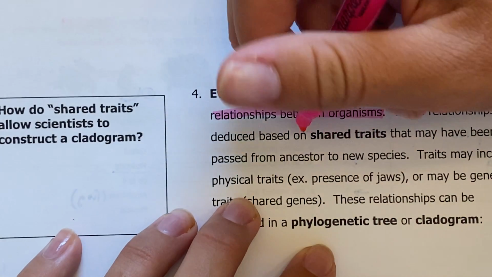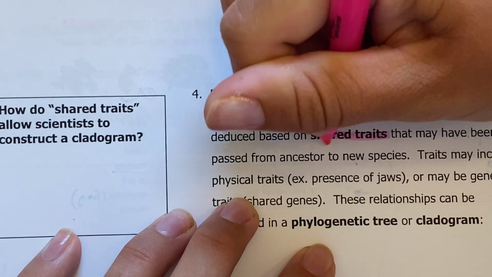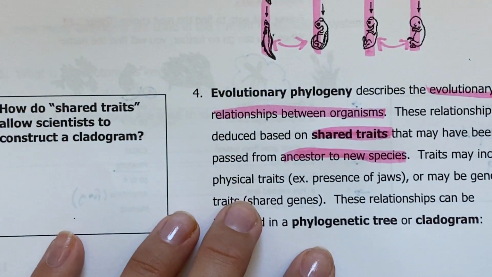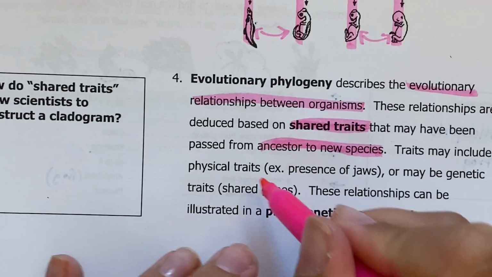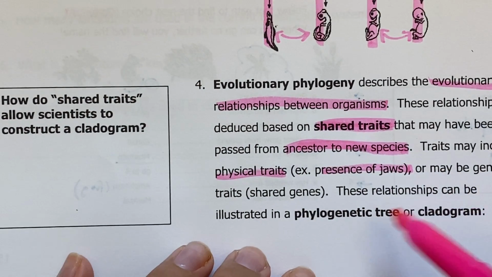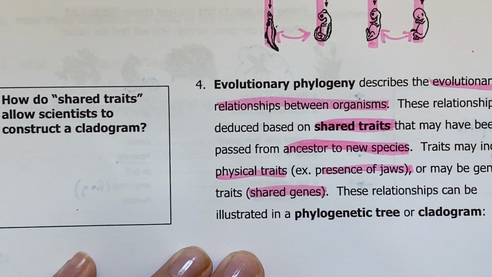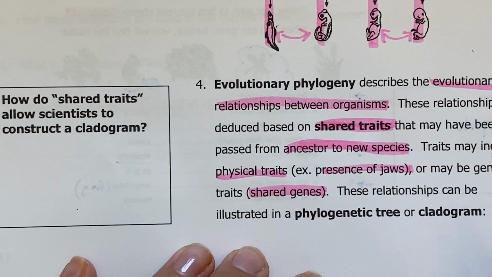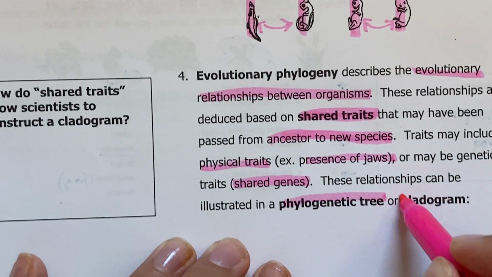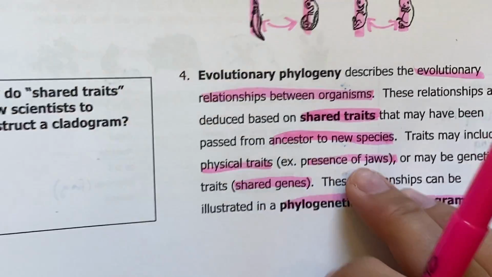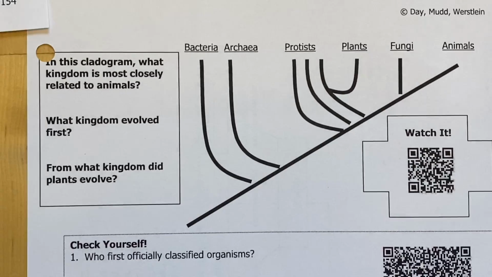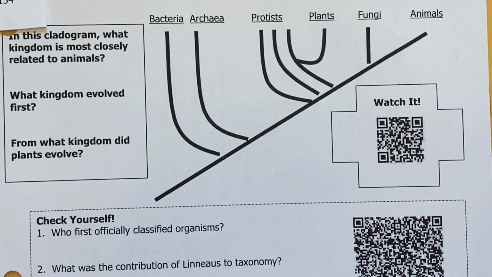All right, evolutionary phylogeny describes the evolutionary relationships between organisms. These relationships are basically deduced based on shared traits that have been passed from ancestor to new species. These traits can include physical traits, such as the presence of jaws, think about sharks, or genetic traits, such as shared genes. And these relationships can be illustrated in something called a phylogenetic tree or a cladogram. So let's flip to the next page and check out what that cladogram looks like. These are really cool and really interesting.